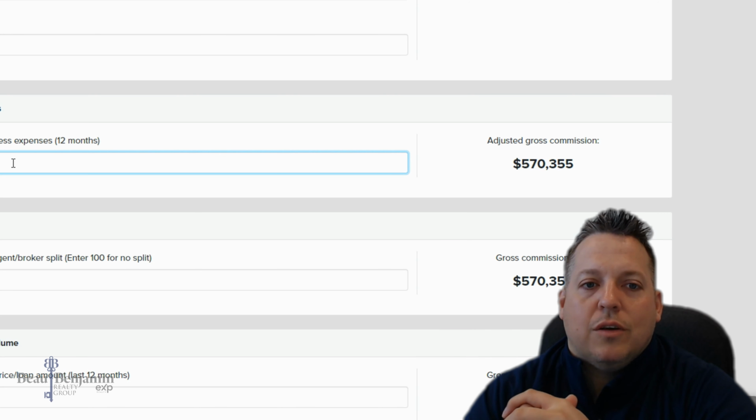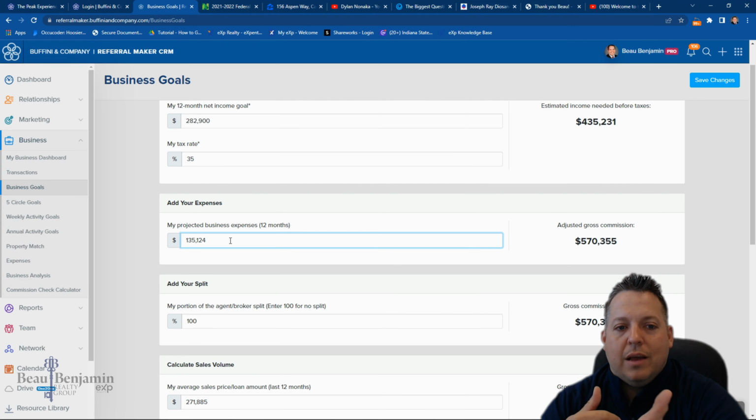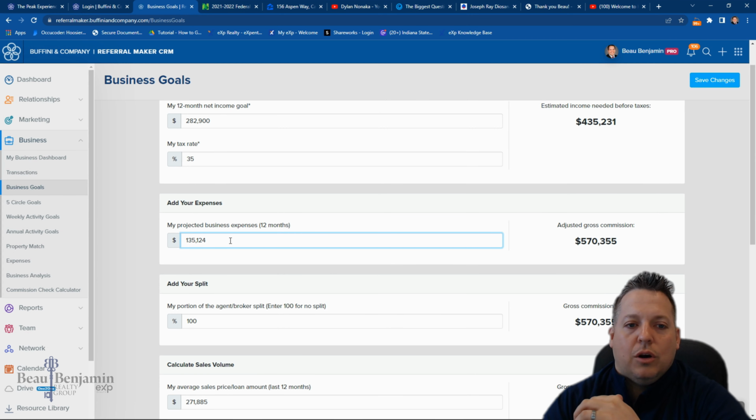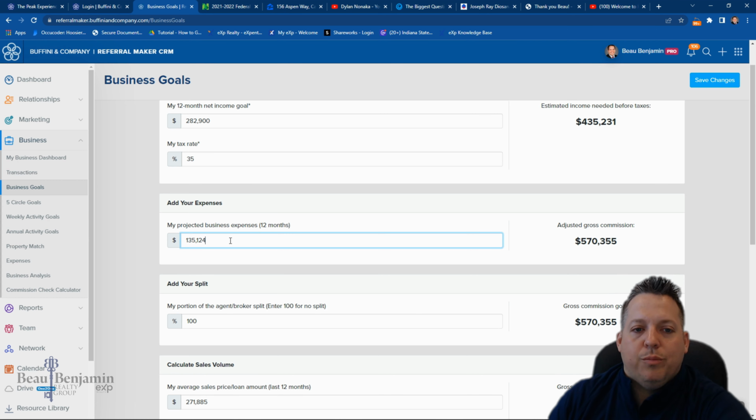What about printing? What about postage? Everything that I'm talking about. What about software? Like my QuickBooks is actually an expense to my business. I wouldn't have it if it wasn't for business, so I budget out that expense each monthly bill. So anything and everything that your business requires to run is a business expense, and it adds up. As you can see, I've got a pretty large total to run my business. So whatever that number is, you put in here.